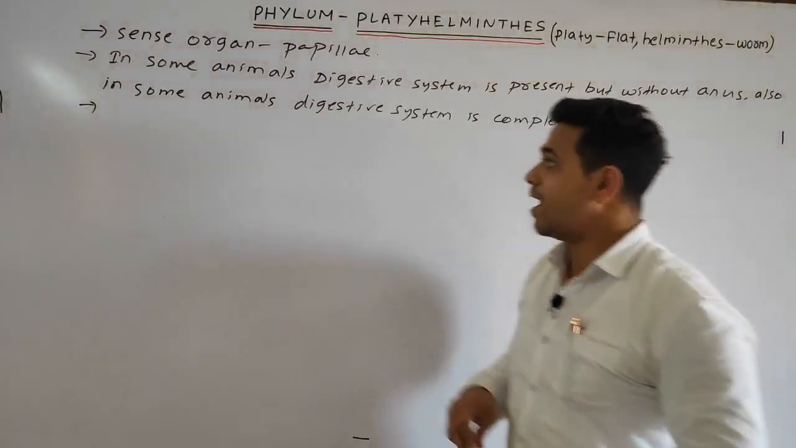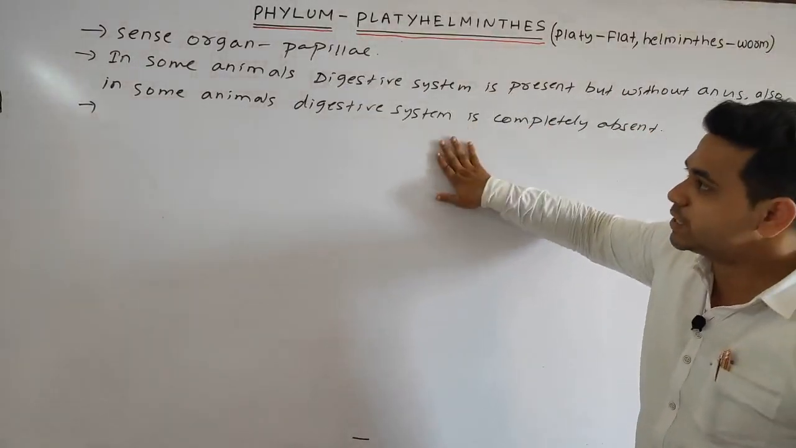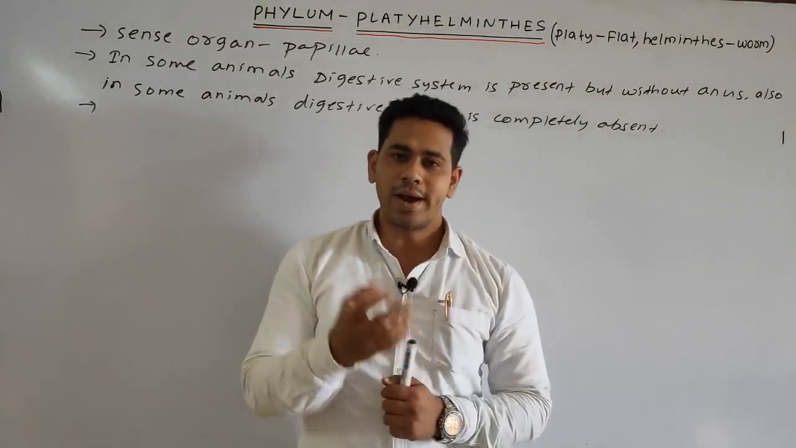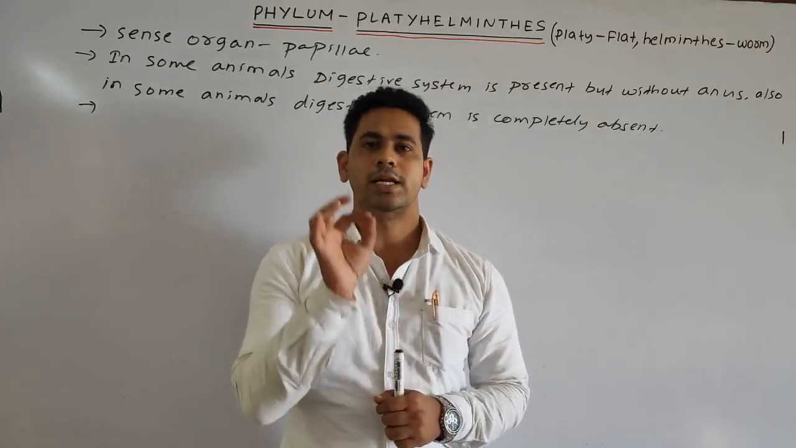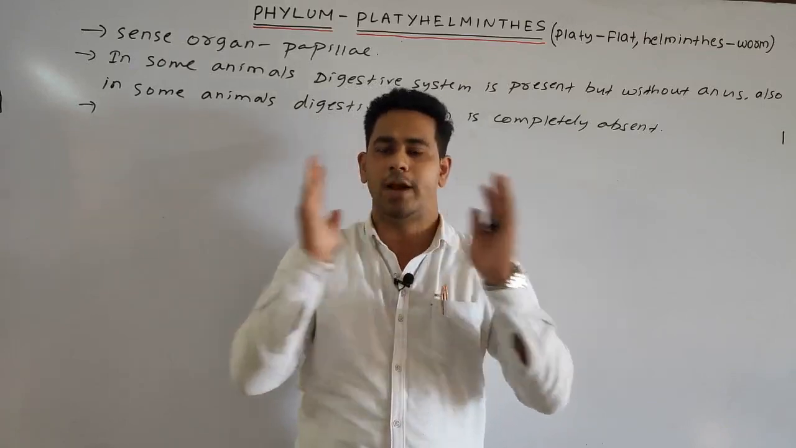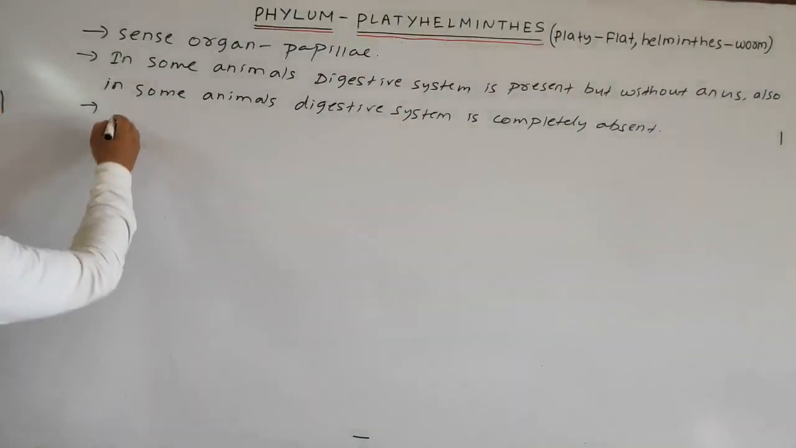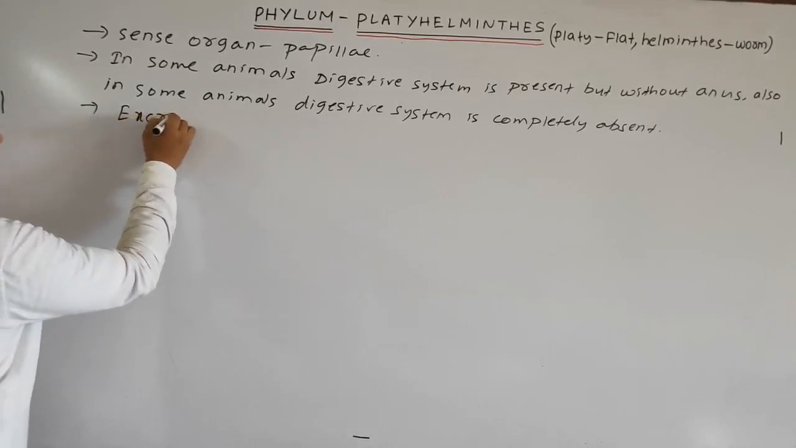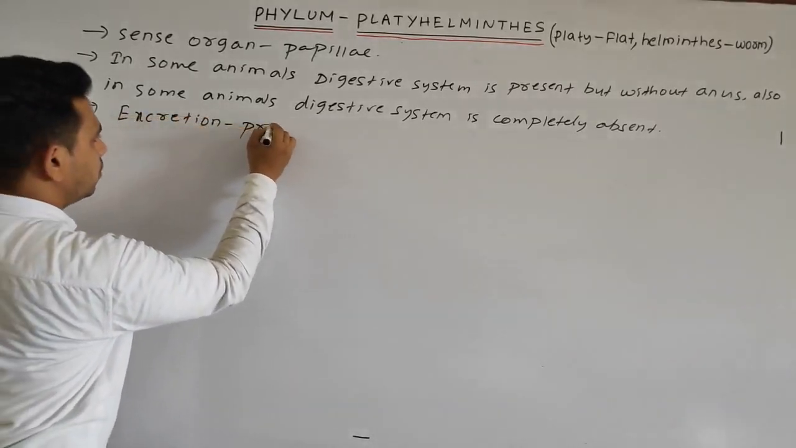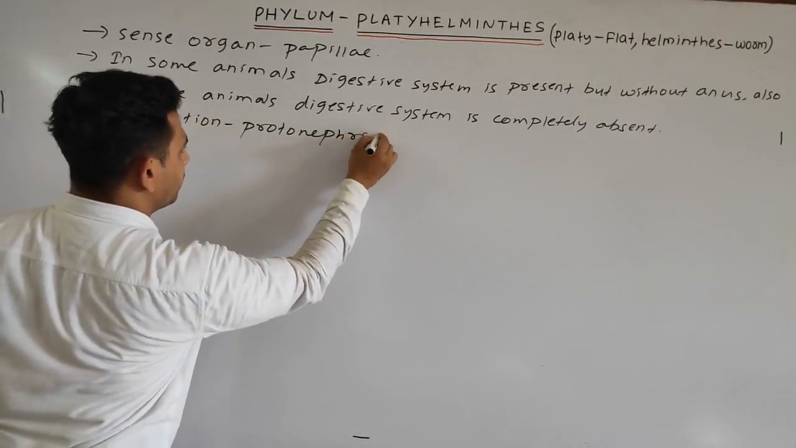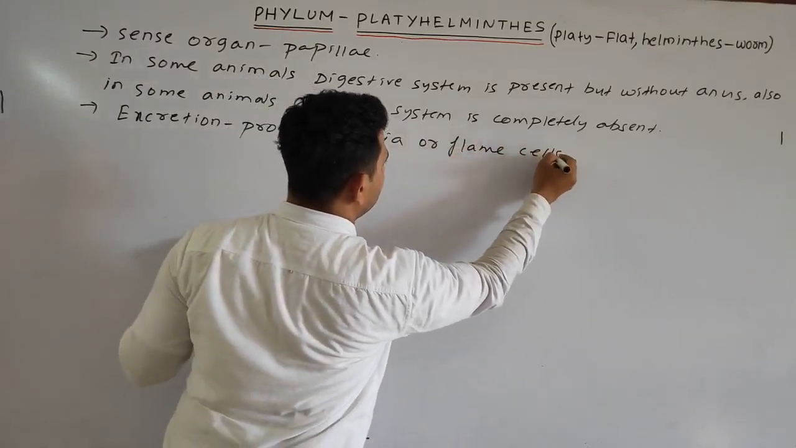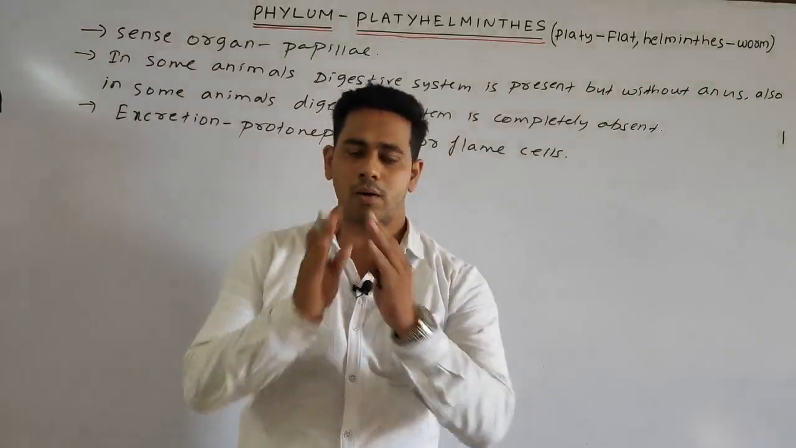Next, students, how is excretion done? Excretion is done with the help of protonephridia, or the flame cells. Why is it called flame cells? Because the excretory organ, the flame cell, looks like a flame. So we can say excretion is done by protonephridia or the flame cells, because the structure is somehow like a flame.